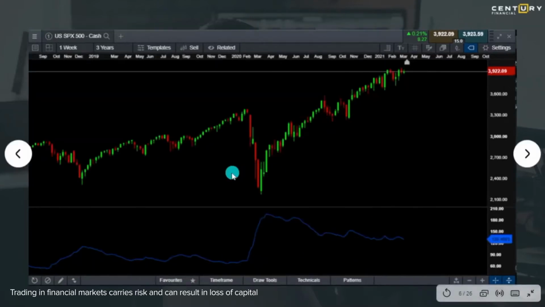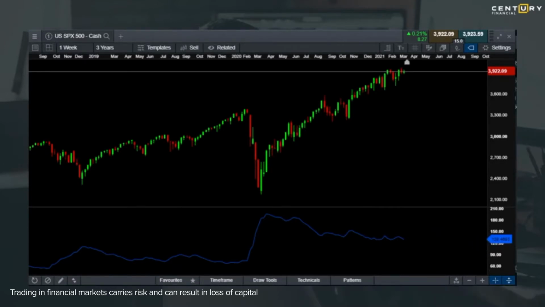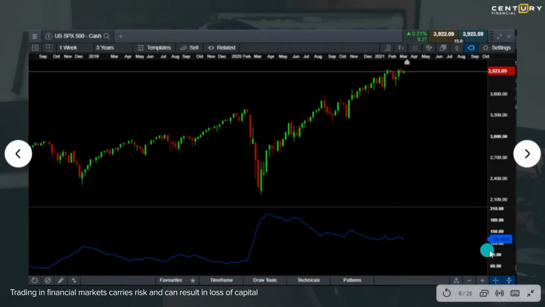Now let me go into a smaller time frame on the same S&P 500 on a weekly chart. Now you see on a weekly chart, S&P 500 moves on an average about $129. So if I'm looking to take advantage of S&P 500 on a weekly momentum, I know the maximum I can take advantage of is about $130. Again, it is not limited to $130. It can come down or it might not move if it is a very flat market, or if there is a lot of geopolitical or any other news that comes out that can affect the markets. You could see a movement going more than $120 or $130.